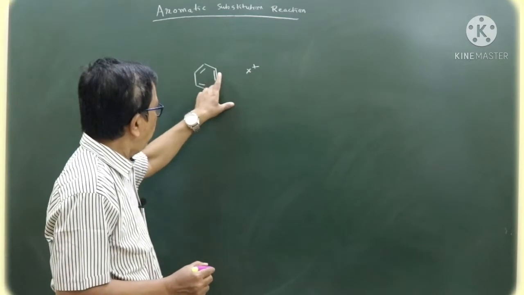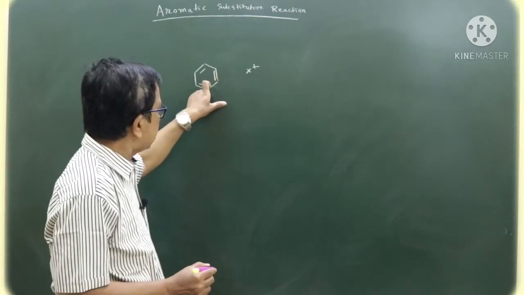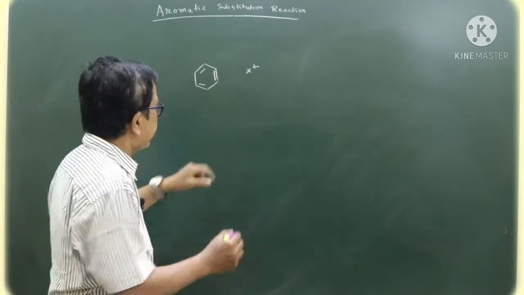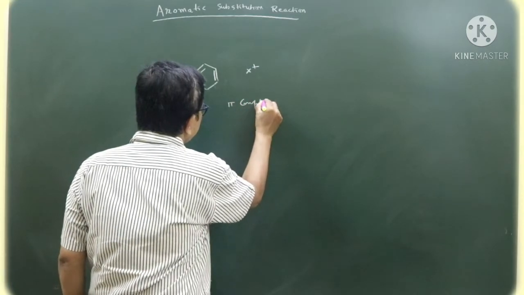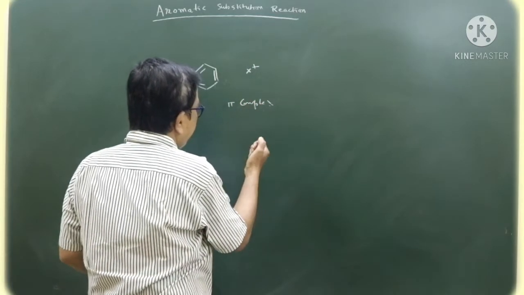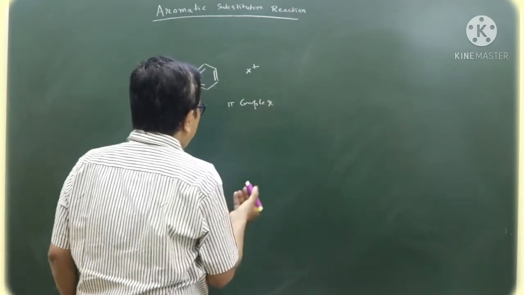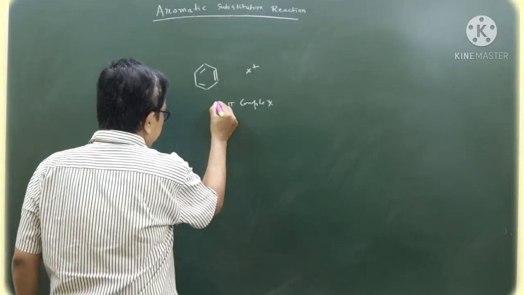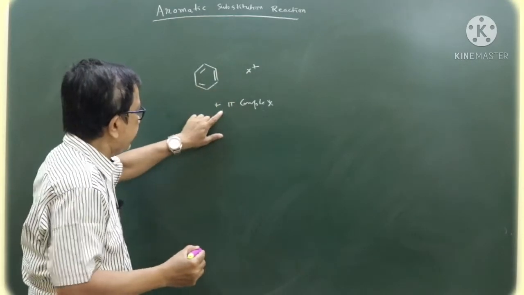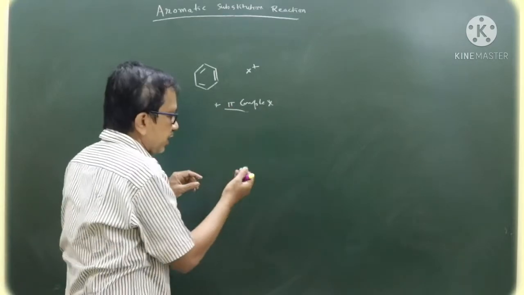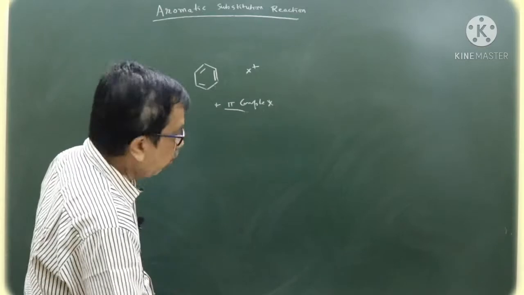At the beginning, when an electrophile approaches the benzene nucleus, due to the delocalized pi electrons in the benzene nucleus, it forms a pi complex. First of all, what is pi complex? Be careful, a question might come due to the word pi complex. What does pi complex stand for? In case of pi complex, no new bond is formed.